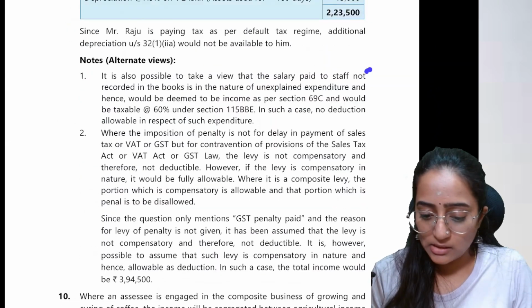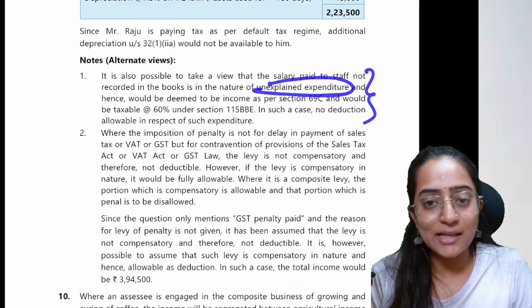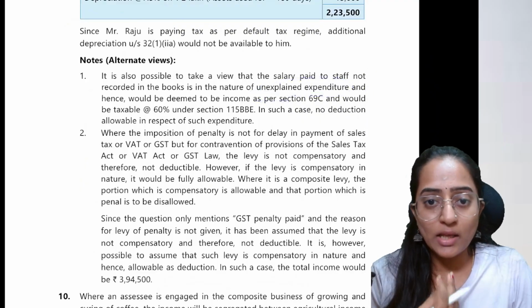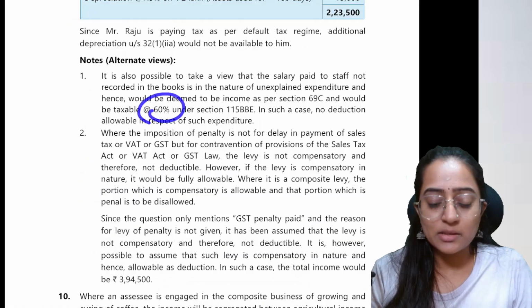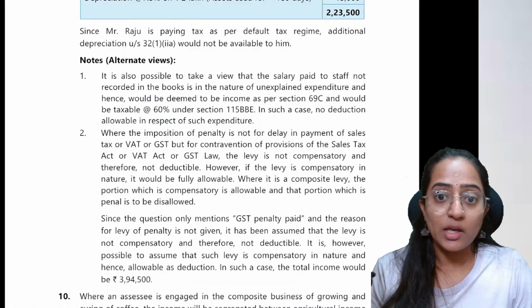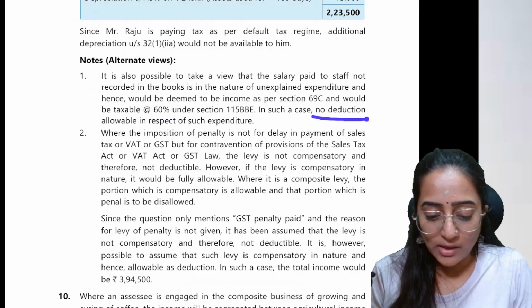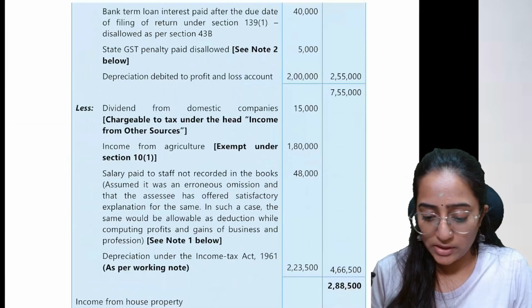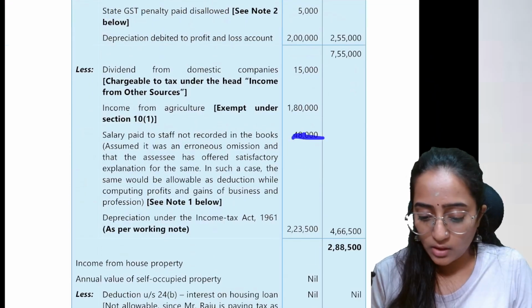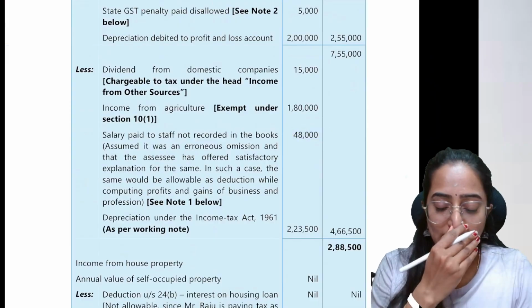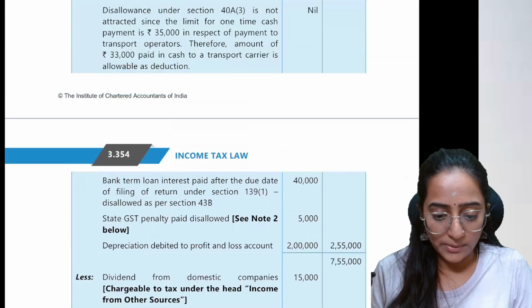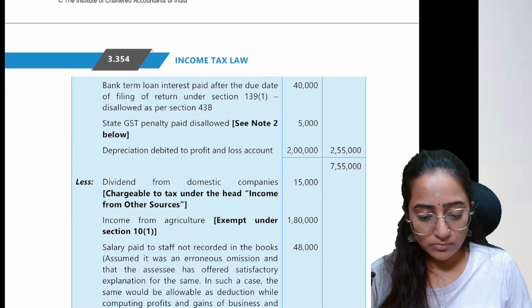Also, you can consider it as an unexplained expenditure wherein you are not able to explain it to the assessing officer, and it would be taxable at the rate of 60%. If that is the case, then you would not take any deduction under this expenditure. This would become nil. Okay, you can take either this or that as your assumption. Anything would be fine.